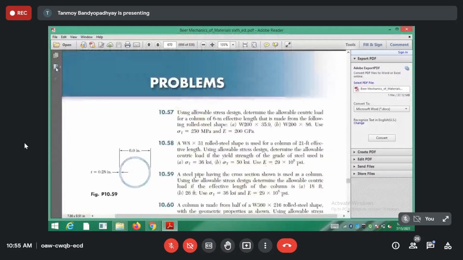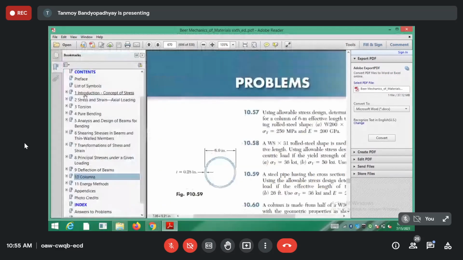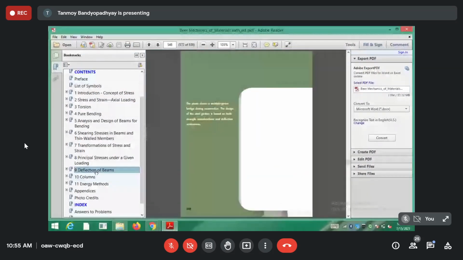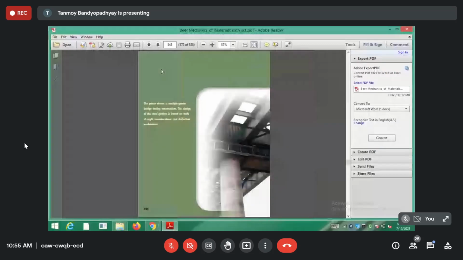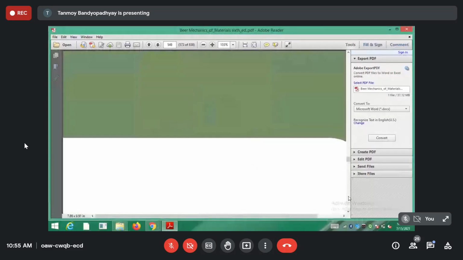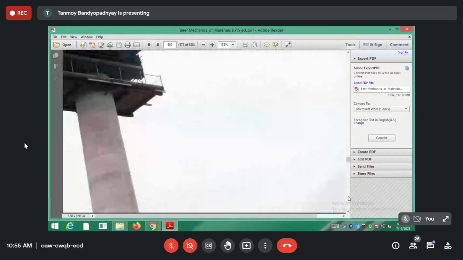I am just giving you one problem from Timoshenko, but I don't think I have the Timoshenko PDF. I am starting the deflection of beams. There are 10 problems in Timoshenko. Maybe the first 5 problems I will be discussing in the next class. So I'm just giving you one problem to do. I'm writing down the problem. If you don't have the book, I don't know. I'm giving it from my book, and then we'll be starting this.